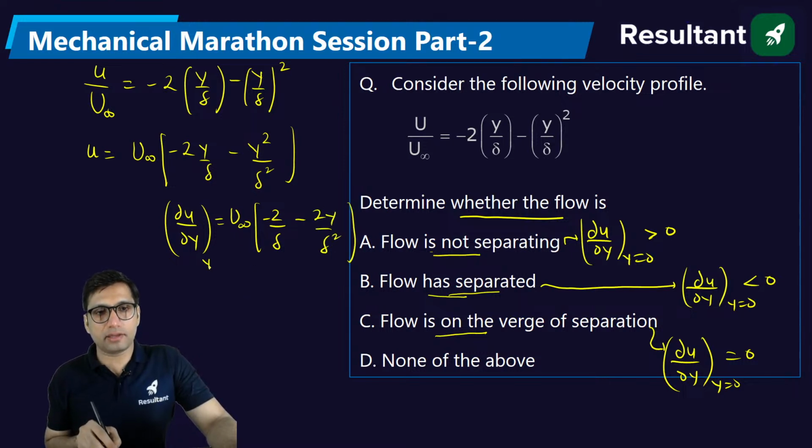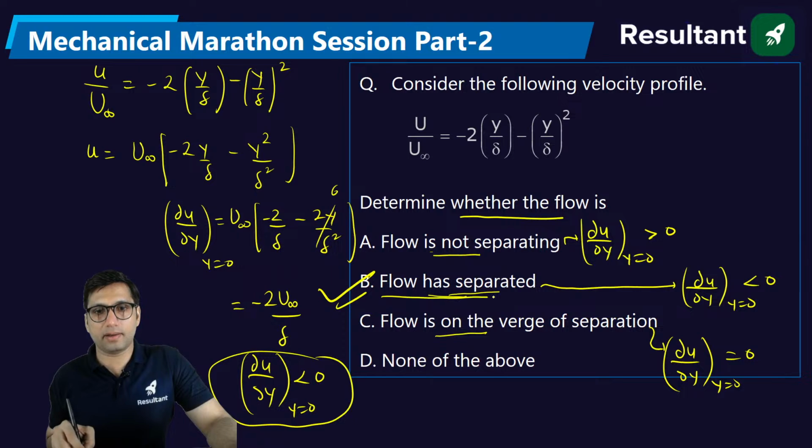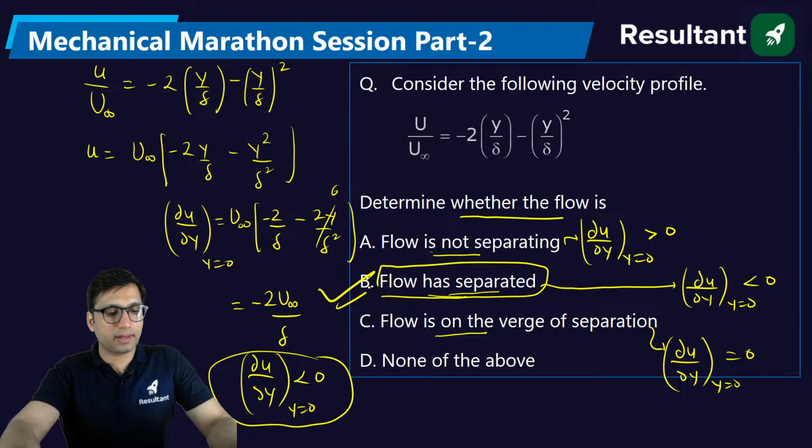If you put y equal to 0, the second term goes to 0 and you get minus 2 u infinity by delta. This value is negative, less than 0. If the velocity gradient is negative, the flow has separated. Clear?